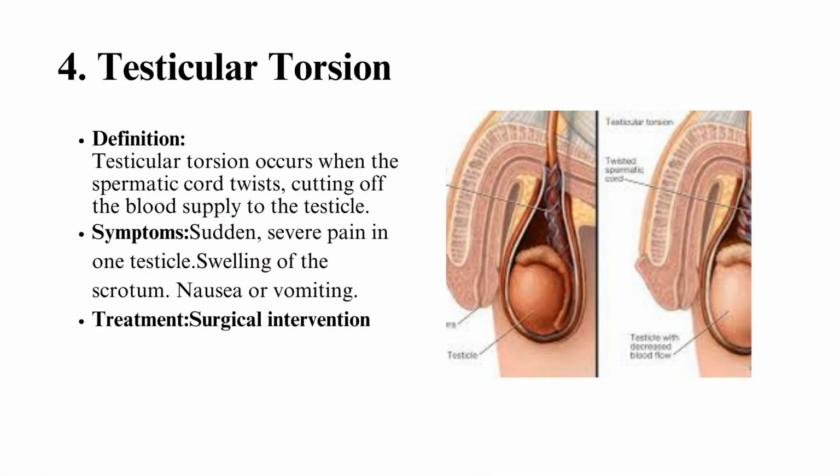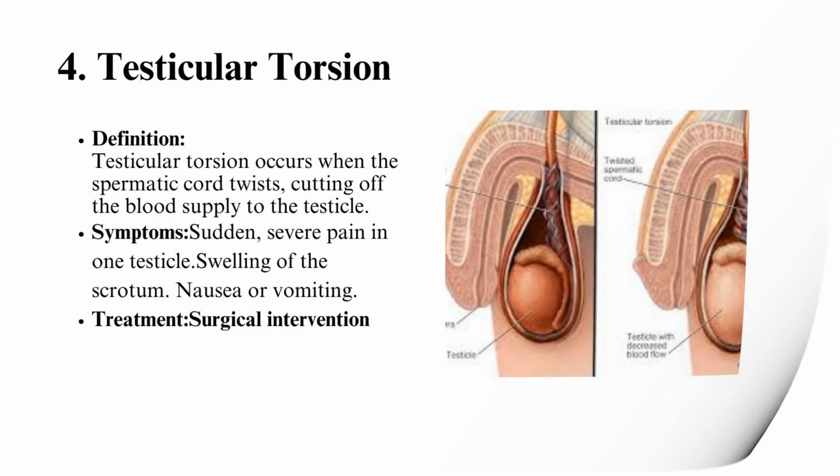Fourth, testicular torsion. Definition: testicular torsion occurs when the spermatic cord twists, cutting off the blood supply to the testicle. It is a medical emergency and can lead to permanent damage if not treated quickly. Symptoms: sudden severe pain in one testicle, swelling of the scrotum, nausea or vomiting. Treatment: surgical intervention to untwist the spermatic cord and restore blood flow to the affected testicle. If not treated within hours, the testicle may become necrotic and require removal.